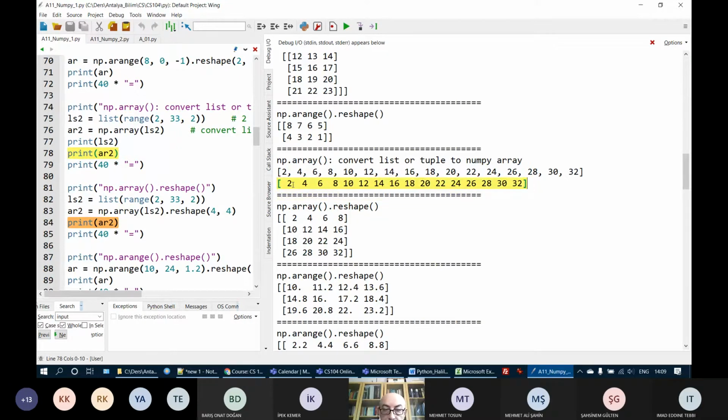It is just the values are printed with some space between them. Why are there extra spaces here? Because here there are 2-digit numbers. What Python does when it prints a NumPy array, it looks at the numbers here. Whichever is the longest, it fits the smaller numbers to the same spaces on the screen. So since there are 2-digit numbers here, it prints 1 space and 2, and then after a space,